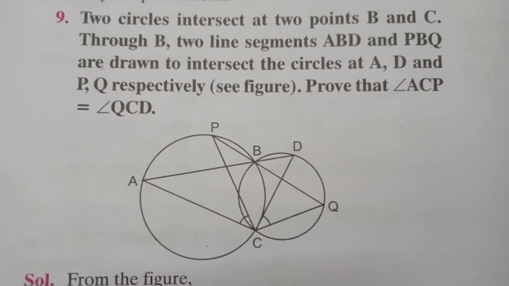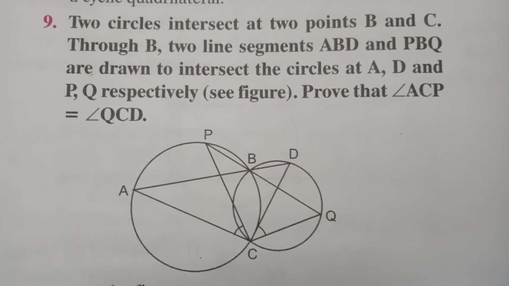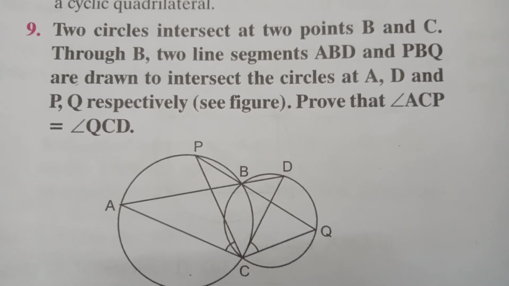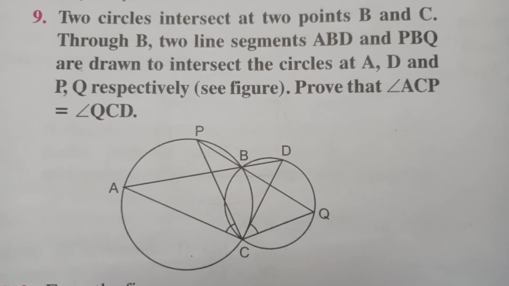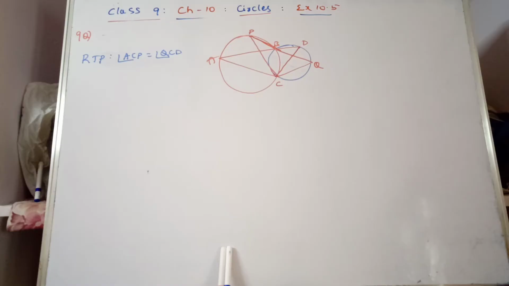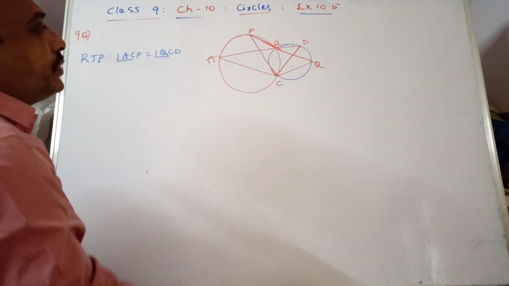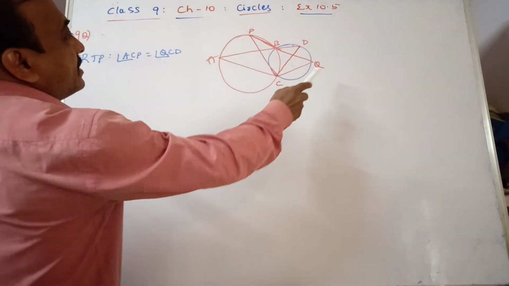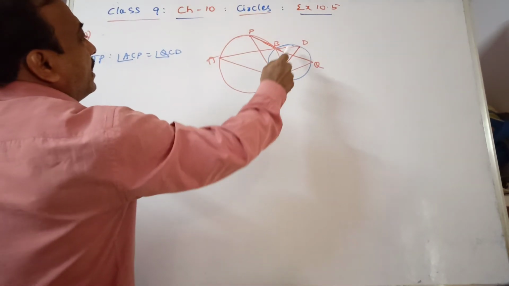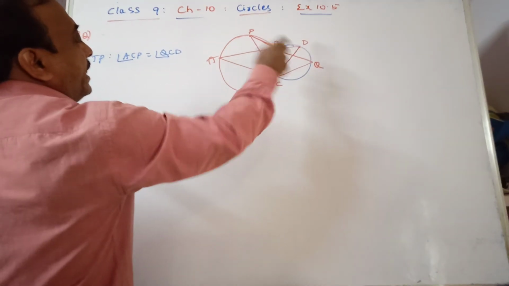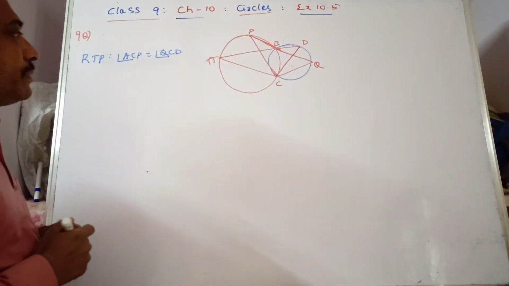Two circles are intersecting at B and C. We have to prove that angle ACP is equal to angle QCD. Observe it. This part we have to prove.